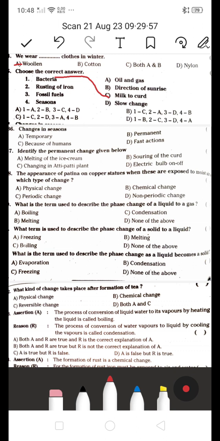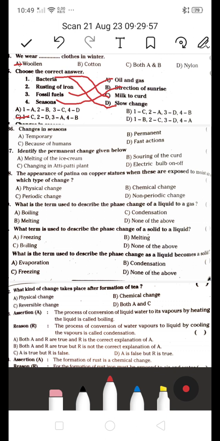Next, rusting of iron. Rusting of iron, it's a slow change. It's not a fast change. It's a slow change that takes place. Next, fossil fuels, that is oil and gas. These are fossil fuels. Seasons, that is direction of sunrise. So C is the right answer.